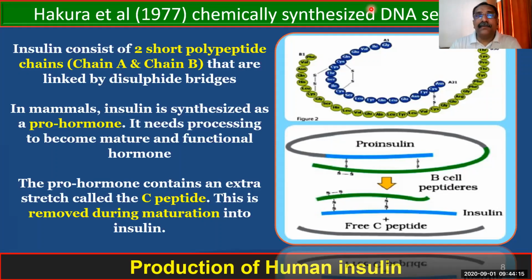This primary RNA undergoes a process called splicing. That means the introns are removed. Once the introns are removed, you get the messenger RNA, the mature RNA, which is the RNA that produces the protein.